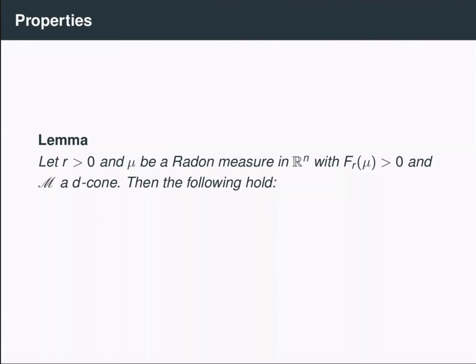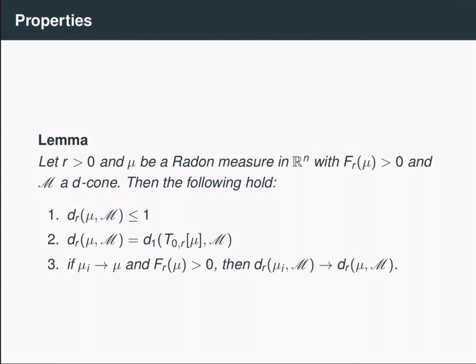So this distance function to a cone has a few useful properties that we'll leave as an exercise for you to verify. So let's suppose we have a radius r bigger than 0, a Radon measure mu such that F_r of mu is positive, and a d-cone M. Then the following hold. First of all, the distance from mu to a cone is always at most 1. Secondly, while the d_r distance function is not invariant under dilations, it does satisfy the following identity: the d_r distance from mu to a cone is equal to the d_1 distance of the dilated measure, that is the push forward of mu under T_{0,r}, to the cone M.